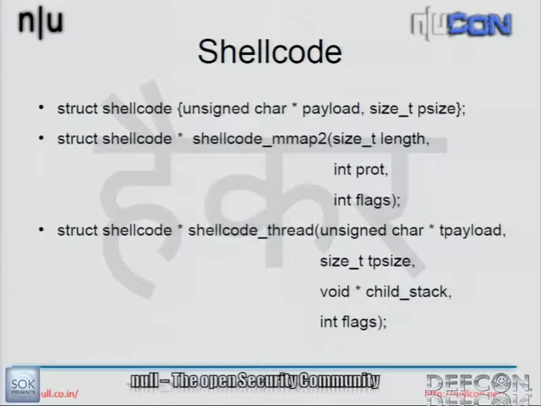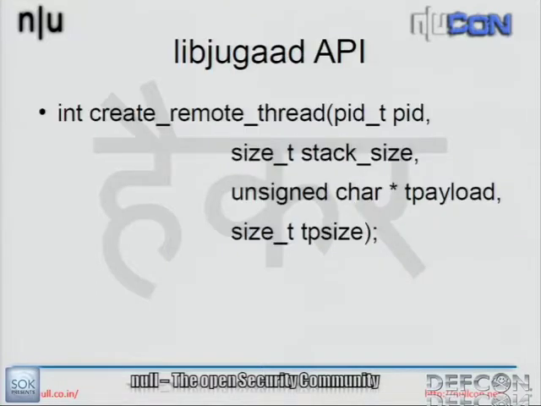If you look at the functions, the requirement is the same. You specify the length, you specify the memory protections and the flags for mmap2. It will generate the shellcode on the fly for you. So finally the API is as simple as this. All you need to do is specify the PID of the remote process, the stack, the size of the stack, and the payload that you want to inject inside that process.